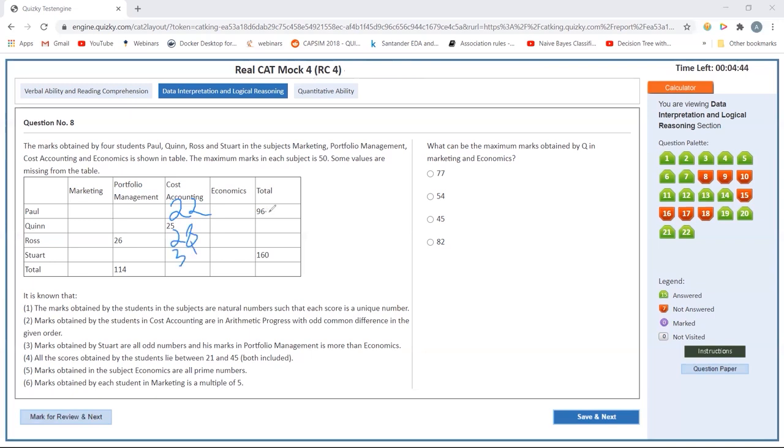You can see 96 is pretty low and 160 is pretty high, so this will give you a hint. All the low numbers will come to Paul and all the high numbers will come to Stuart. 160 minus 31 leaves 129, so approximately 43 each. The highest number possible is 45, so everything will be around 43 itself.